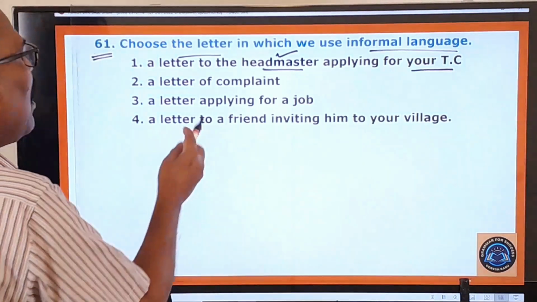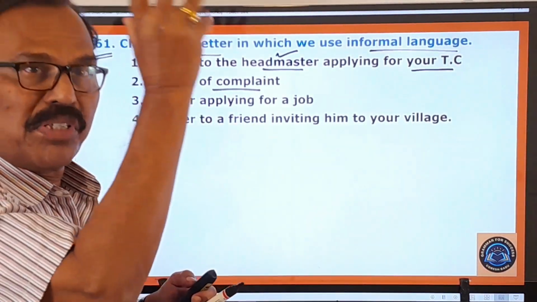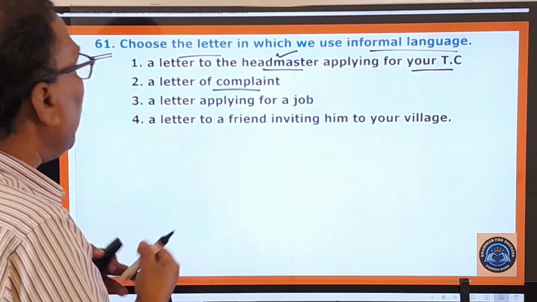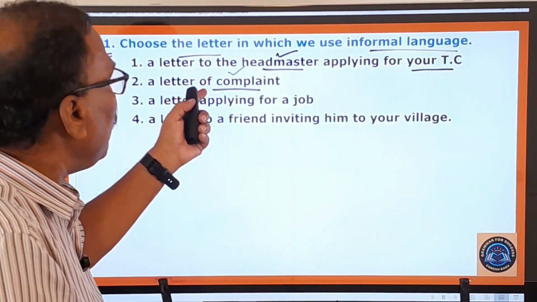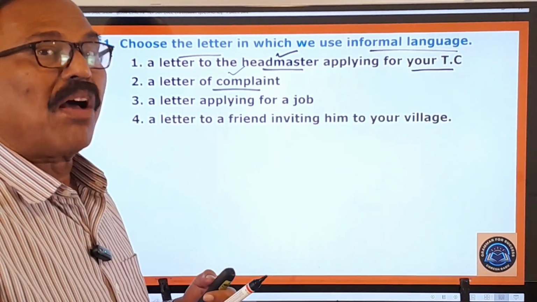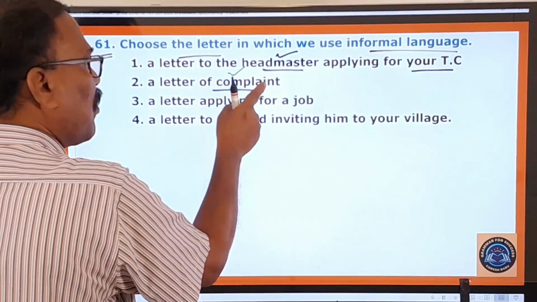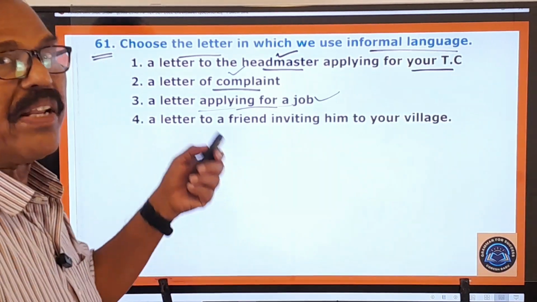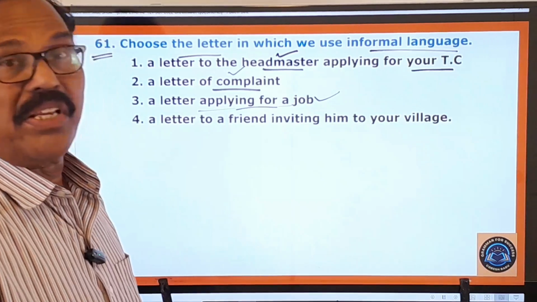That is the meaning. So, a letter of complaint. Complaint means generally you give this complaint either to a police officer or to some civil servant, whoever it may be. So it is also a kind of officer, and therefore your language must be formal. That means you must write this complaint letter sticking to the formalities. You must maintain formal language in this letter of complaint also. Letter applying for a job: even in a letter applying for a job, you must write only formal language and not informal language.